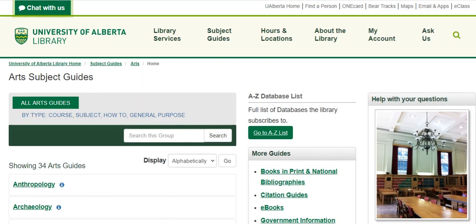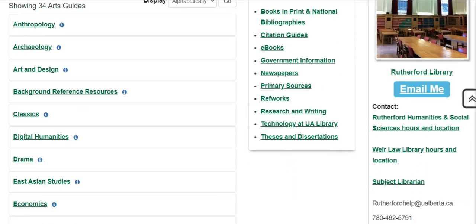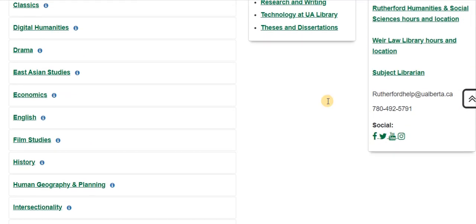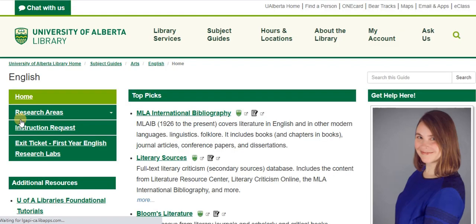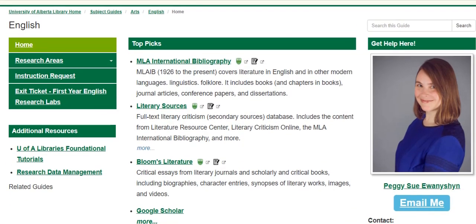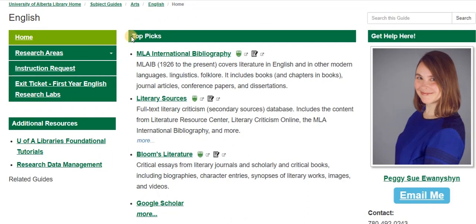Then I'm going to scroll down to find the English guide, and we'll open that up. Then you can see here we have a number of databases that are listed as top picks. So my colleague Peggy Sue has selected a few top databases for you to use. And these are databases that will find you a variety of information.